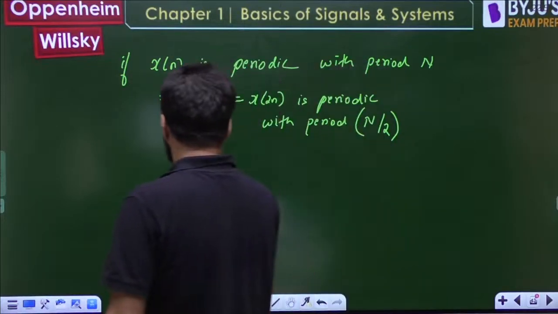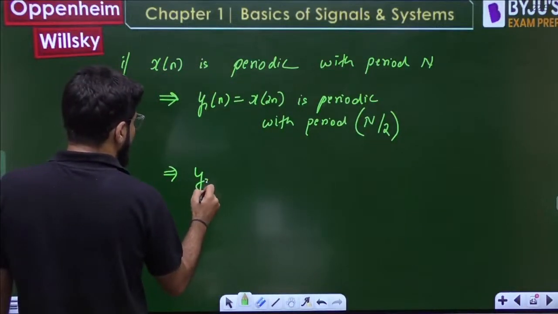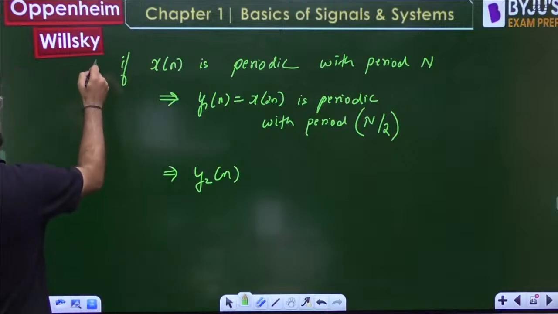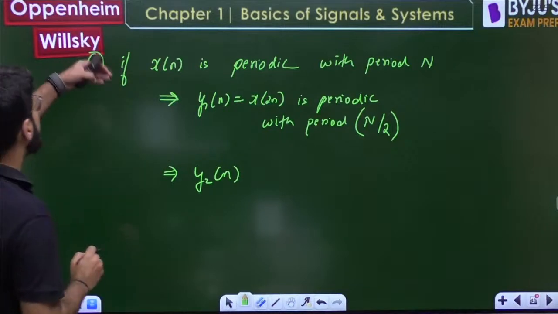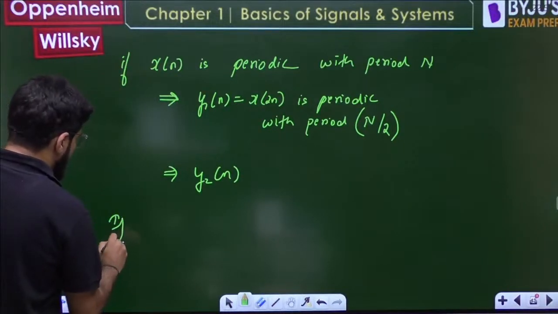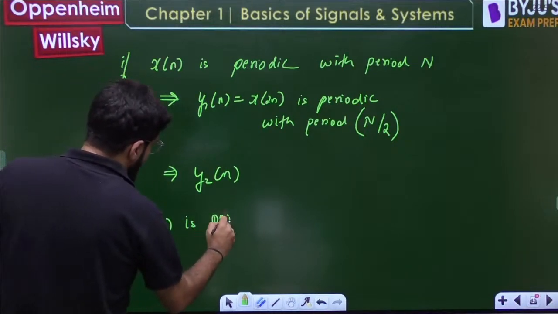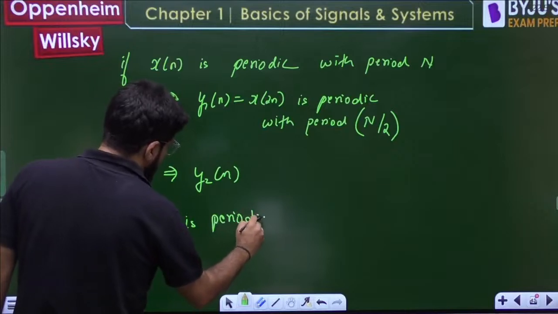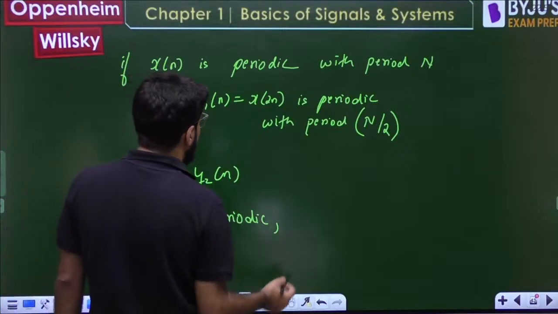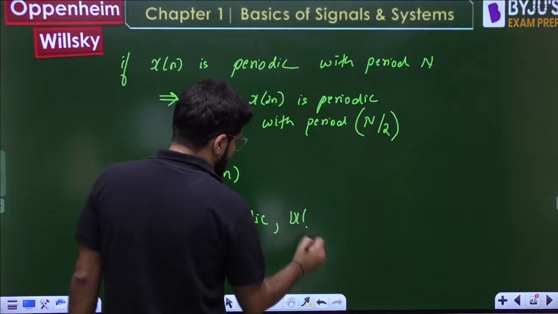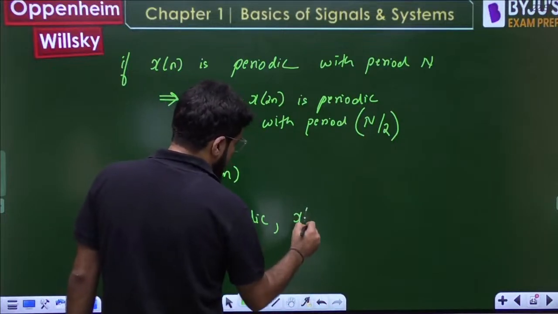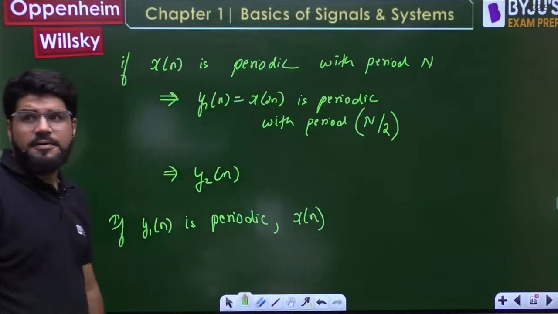Clear? What about y2n? We will learn that now. But next statement, please note, an important point: if y1n is periodic, then what about xn?